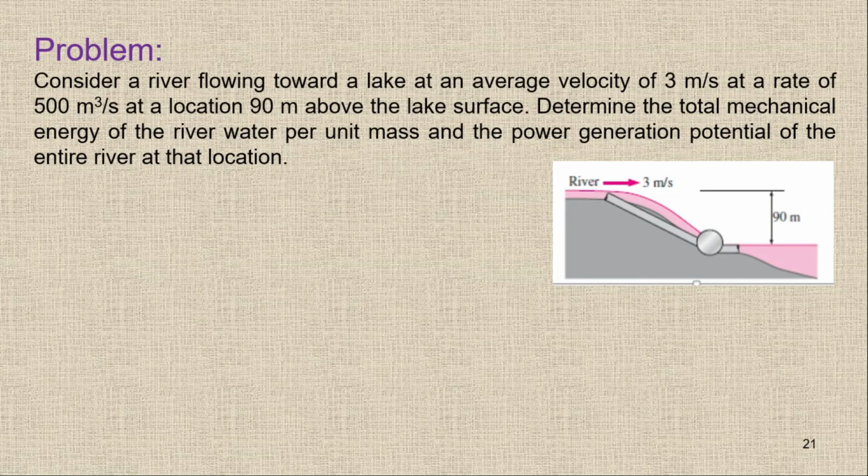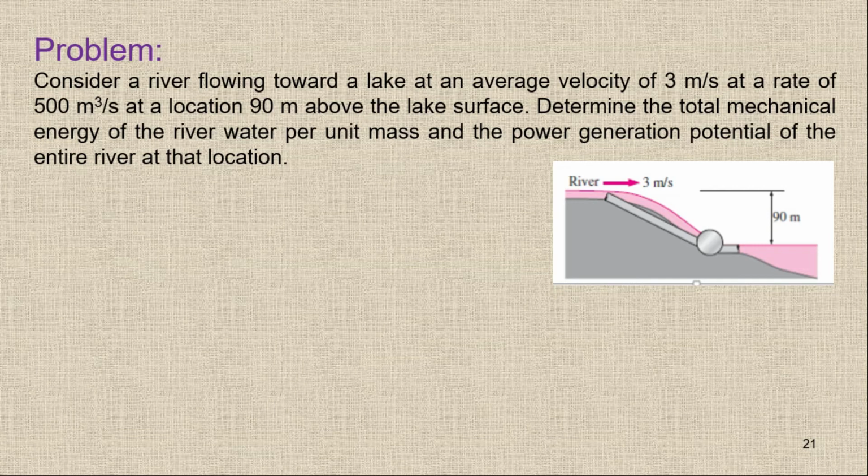Now we're going to solve some basic questions for this topic. Here, if you can see, we have a river which is flowing towards a lake at an average velocity of 3 meters per second at a rate of 500 meter cube per second at a location 90 meters above the lake surface.